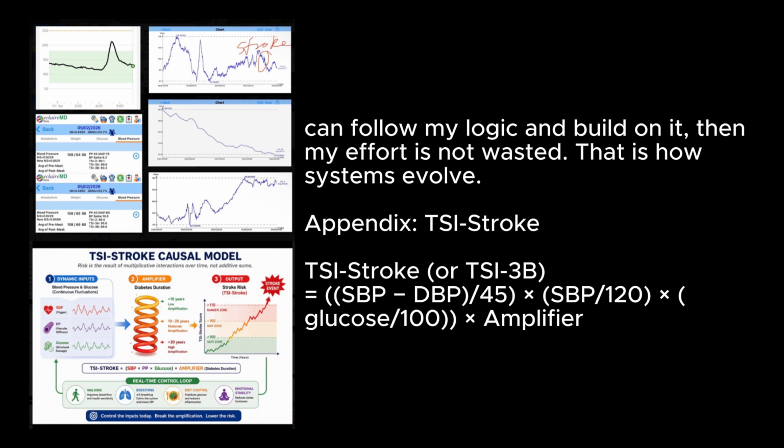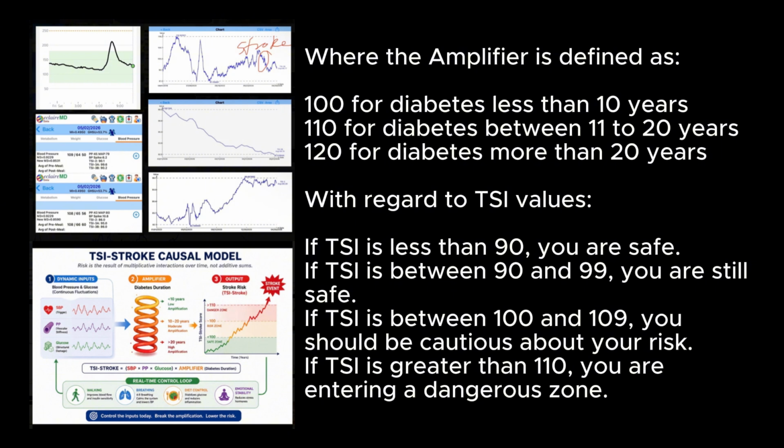Appendix: TSI-Stroke or TSI-3B equals (SBP-DBP)/45 times SBP/120 times glucose/100 times amplifier, where the amplifier is defined as 100 for diabetes less than 10 years, 110 for diabetes between 11 to 20 years, 120 for diabetes more than 20 years. With regard to TSI values, if TSI is less than 90, you are safe.